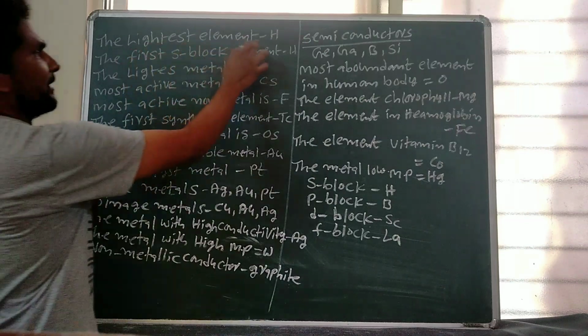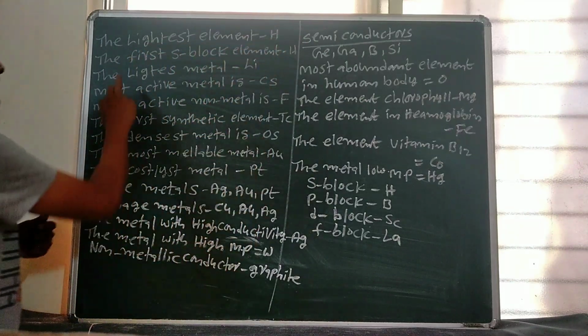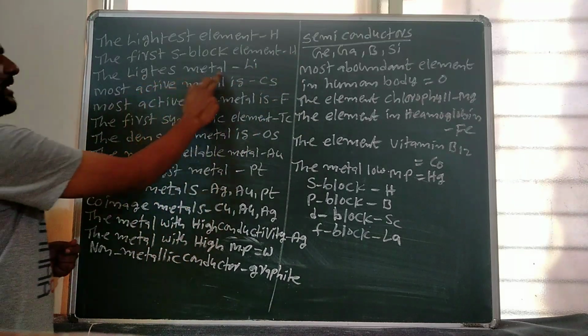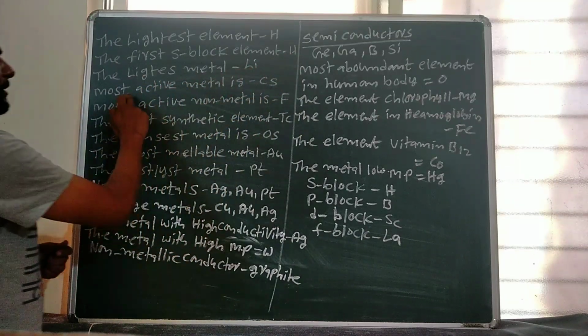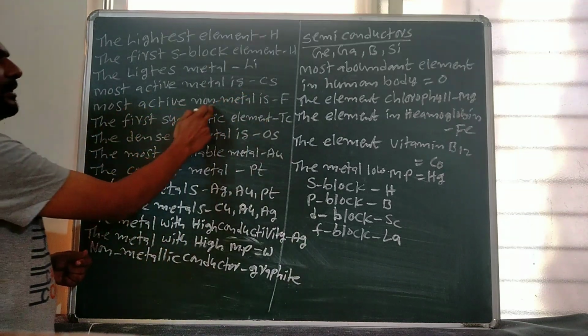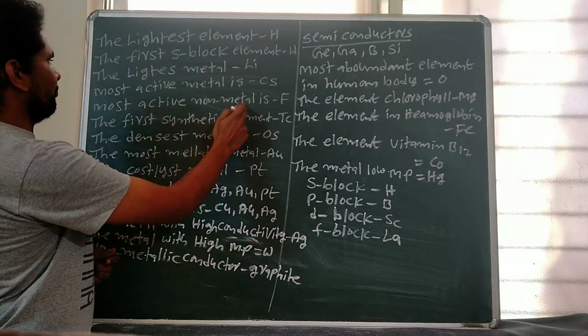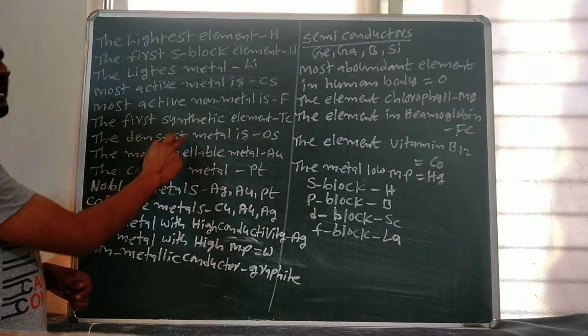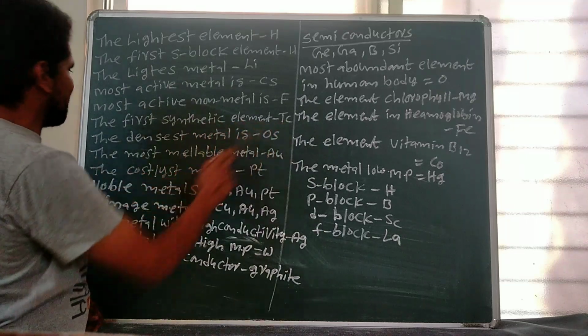The lightest element in the periodic table is hydrogen. The first s block element is also hydrogen. The lightest metal is lithium. The most active metal is cesium. The most active non-metal is fluorine. The first synthetic, meaning man-made, element is technetium.